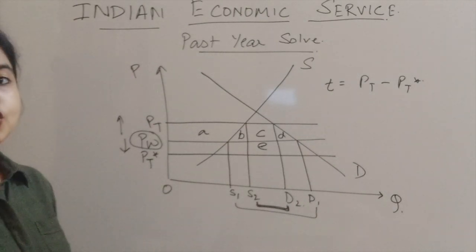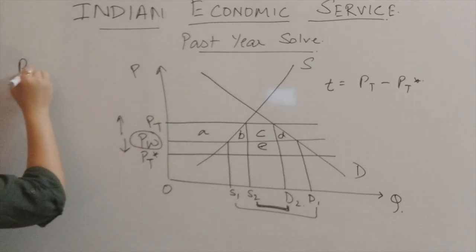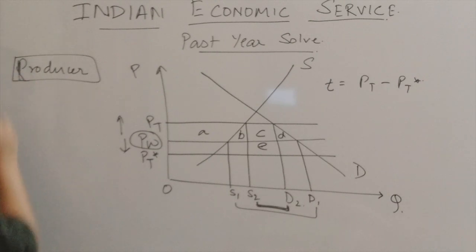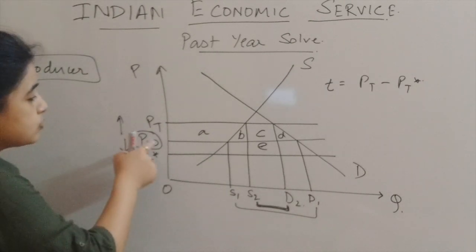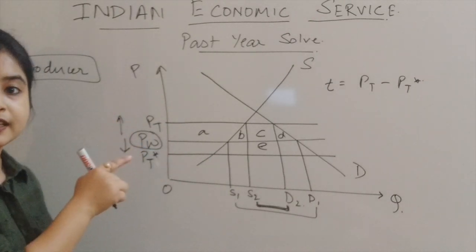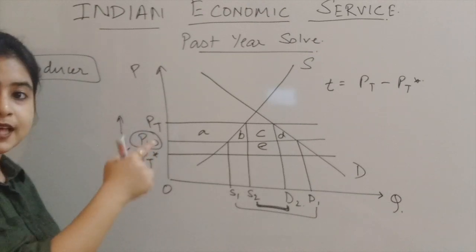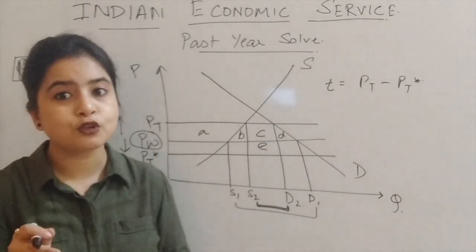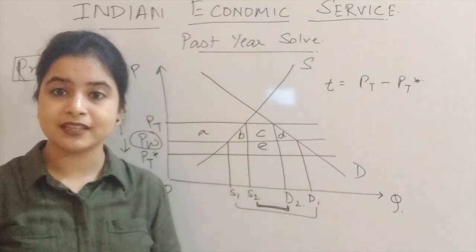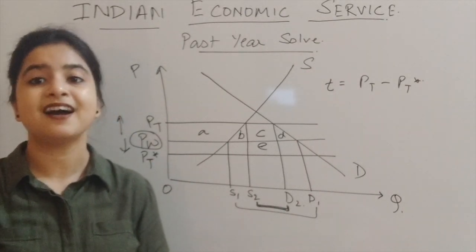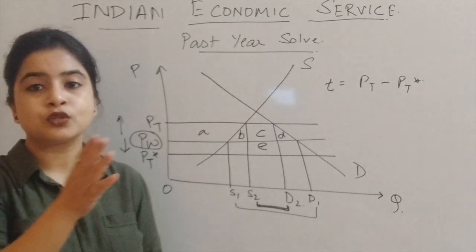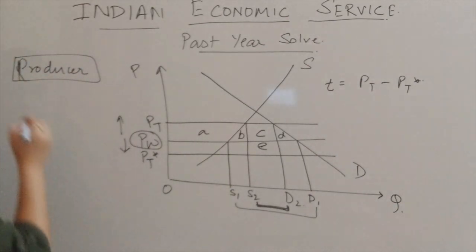So talking about the producer, the producer in the importing country is facing a higher price, that is PT, which is higher than PW. Being a producer, they are better off because now they are selling the same product at a higher price. That is why their revenue is increasing. So the producers are better off in an importing country.